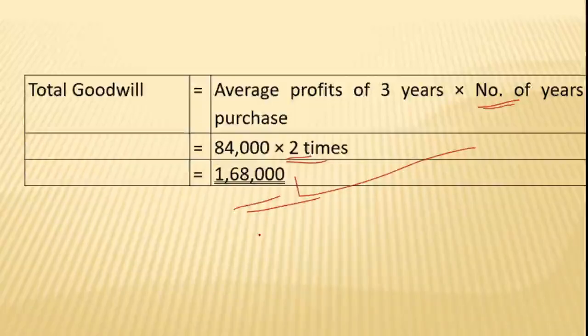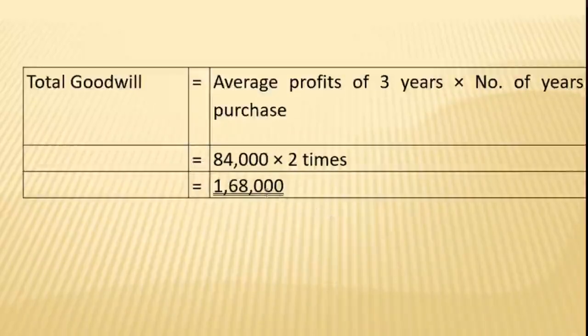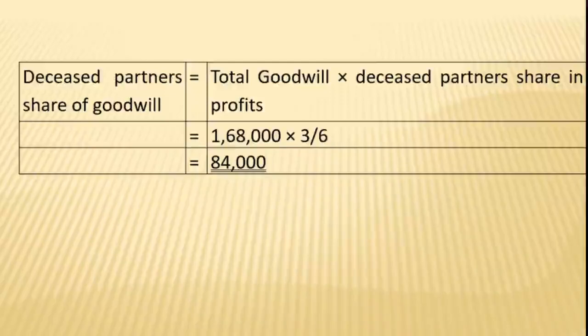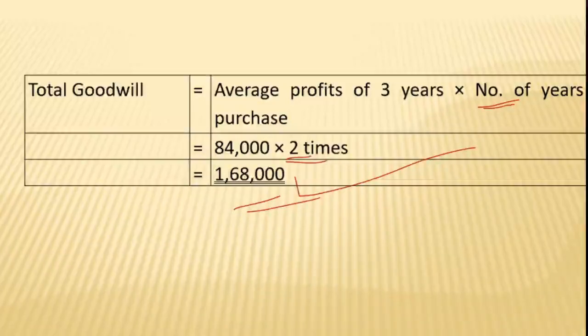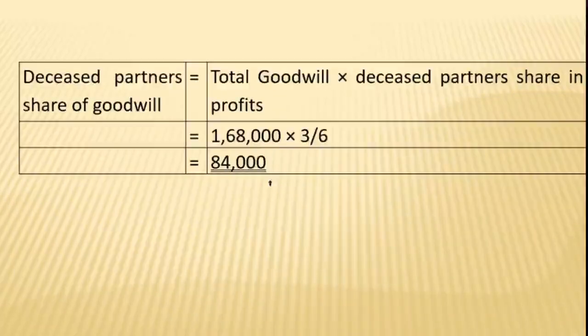Now we need to find out the goodwill of the deceased partner. How to find out? You multiply the total goodwill of the firm into his share. So that will be 1,68,000 into 3 by 6, that is 84,000.